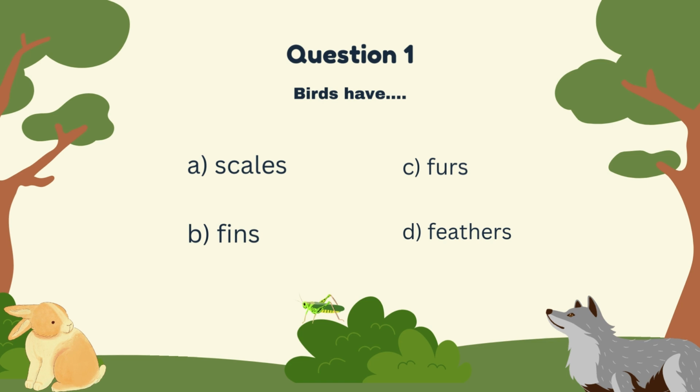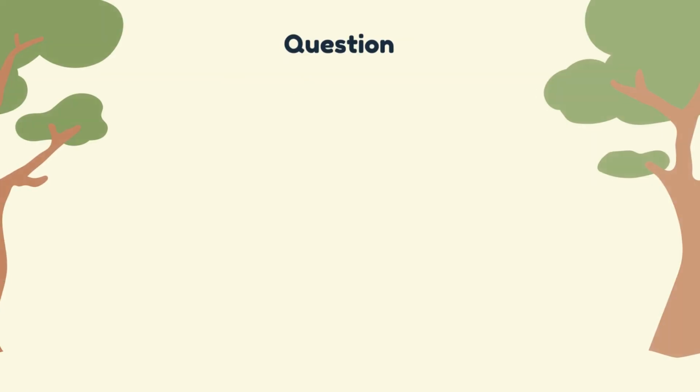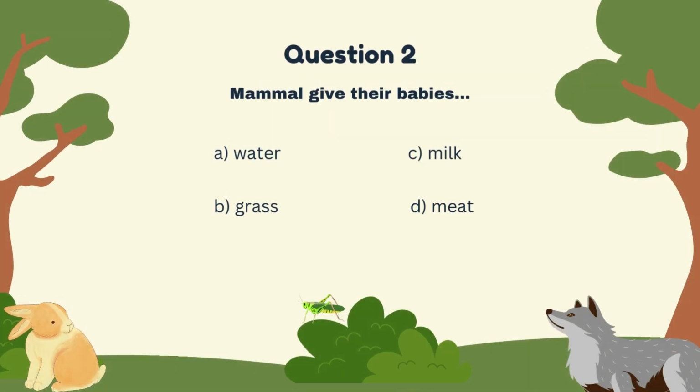D. Now the next question. Question 2. Mammals give their babies A, water, B, grass, C, milk, or D, meat. Yes, that is correct. It's C, milk. Now on to the third question.